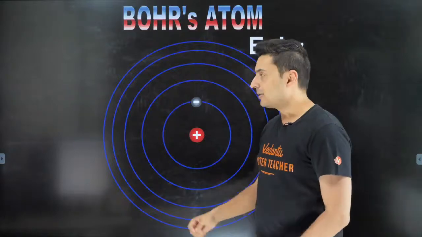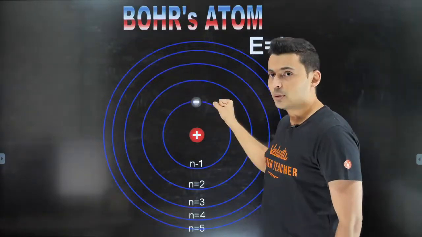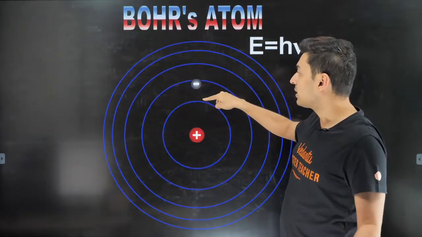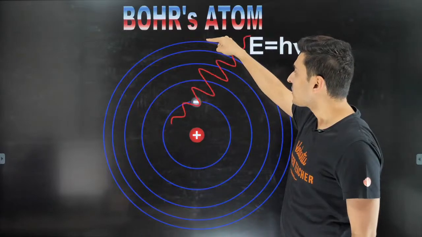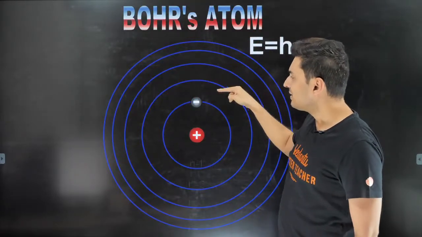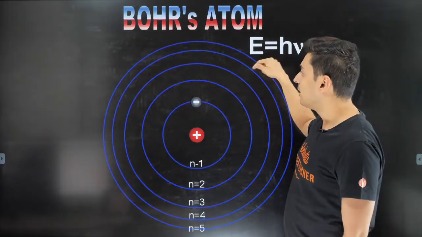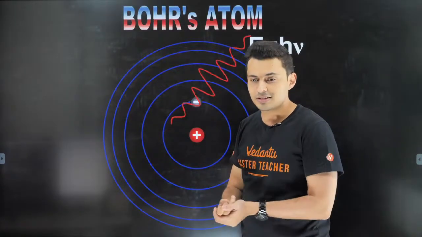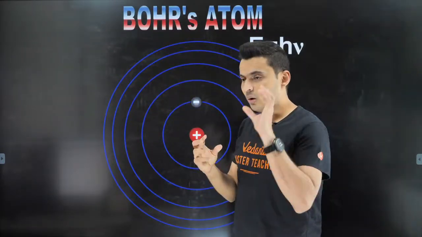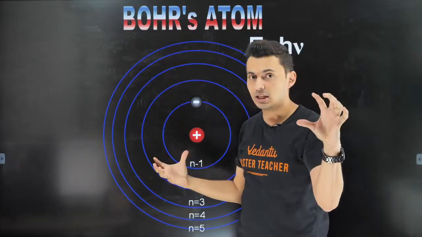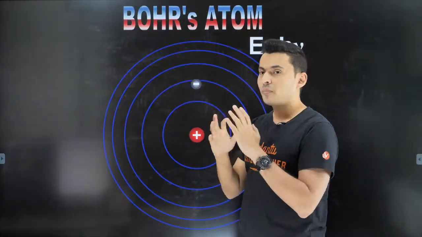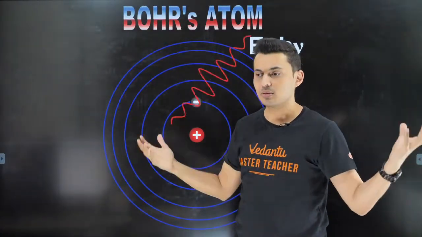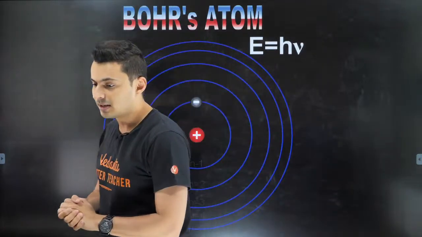Similarly, understand that if another photon comes, and if let's say that electron happens to jump somewhere here, then that electron can jump in many sequences, and in that process it can emit even more photons. So this is how it works. If it absorbs the photon of a particular frequency, particular energy, it will make that jump, and when it comes back, it will release those photons. I hope that is clear.